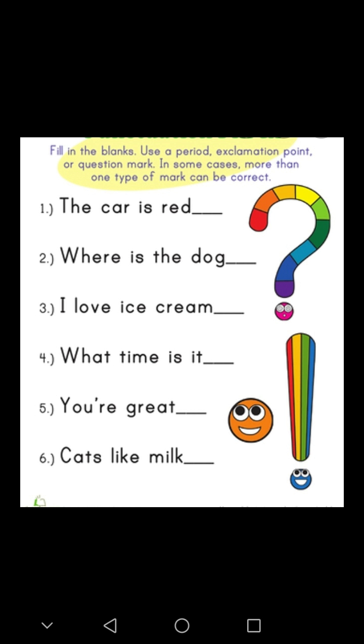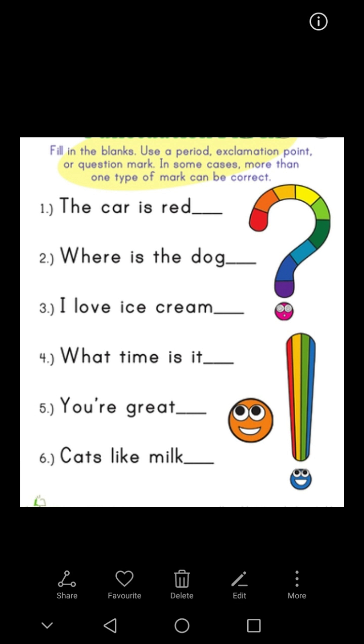They are like a question mark. When we have a question, we put a question mark at the end. Or a full stop. We use it when it is a normal sentence. We put a full stop at the end, or an exclamation mark. We use it when the sentence shows us feeling.